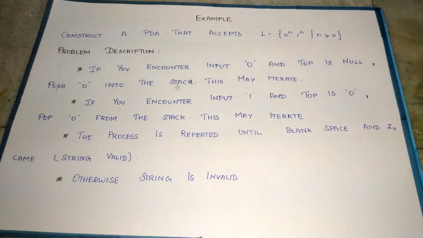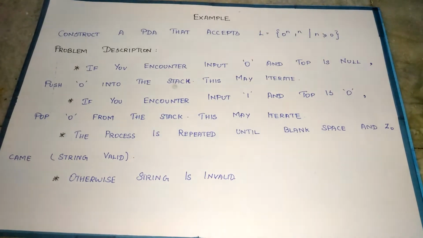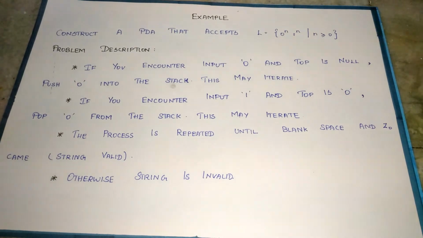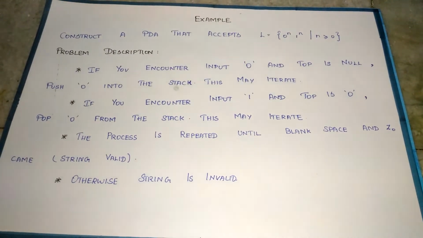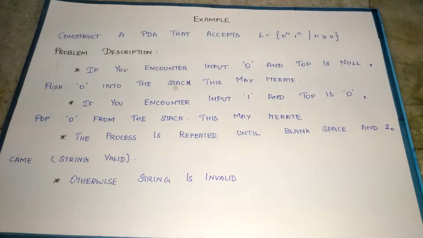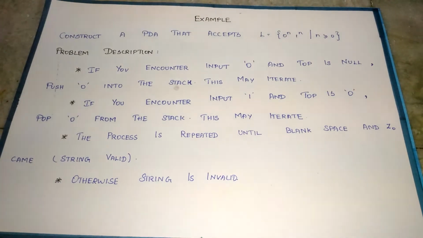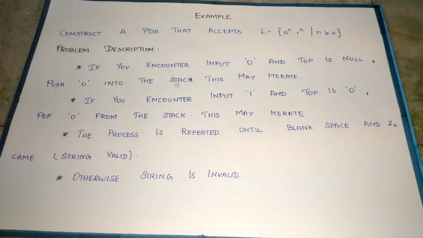Construct a PDA that accepts the language 0 power n, 1 power n, where n is greater than or equal to 0, which means it can accept epsilon also. To construct a PDA, we do four things: problem description, transition diagram for the PDA, transition table for the PDA, and checking the validity of a string.